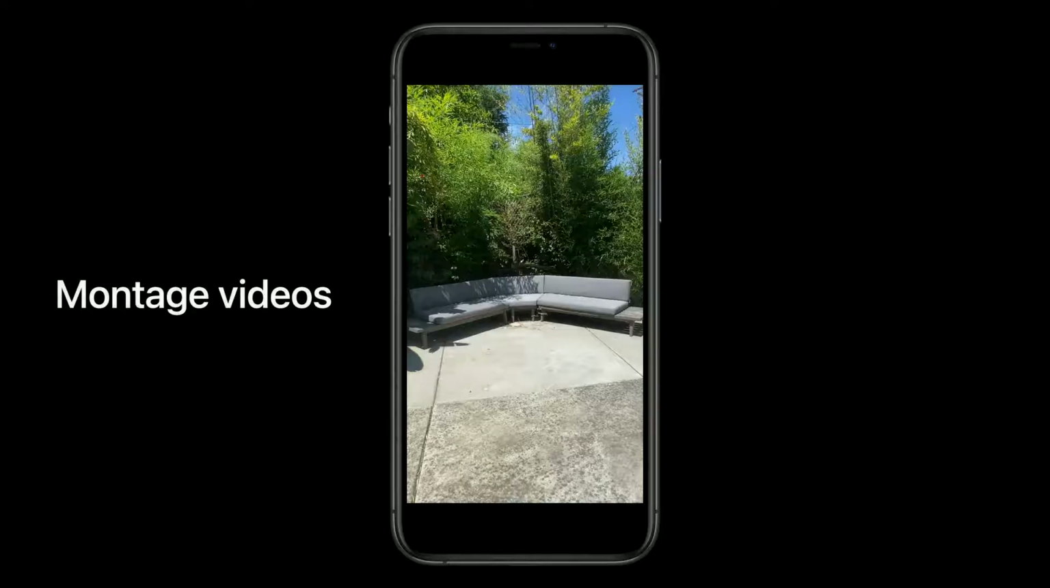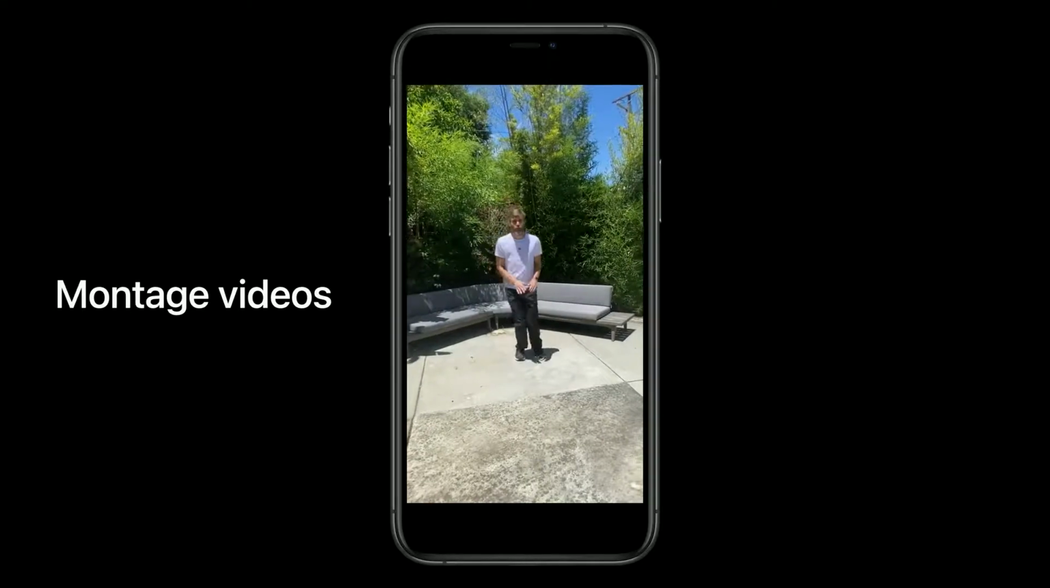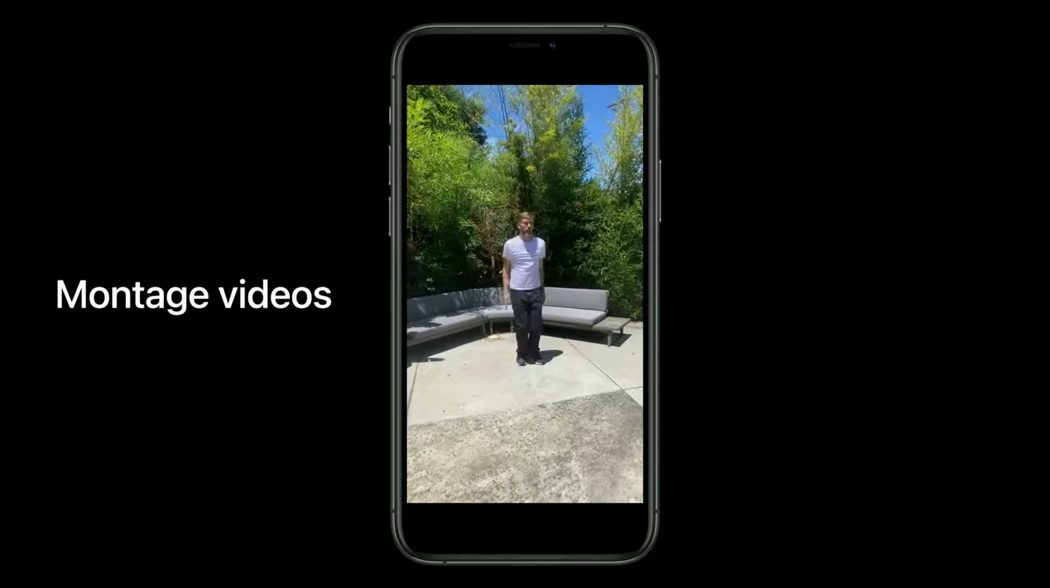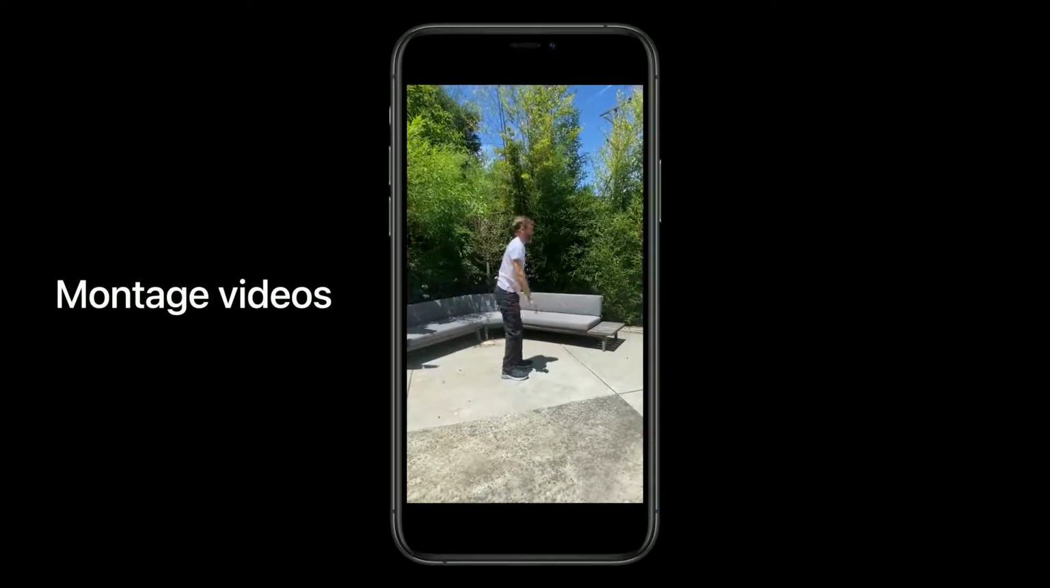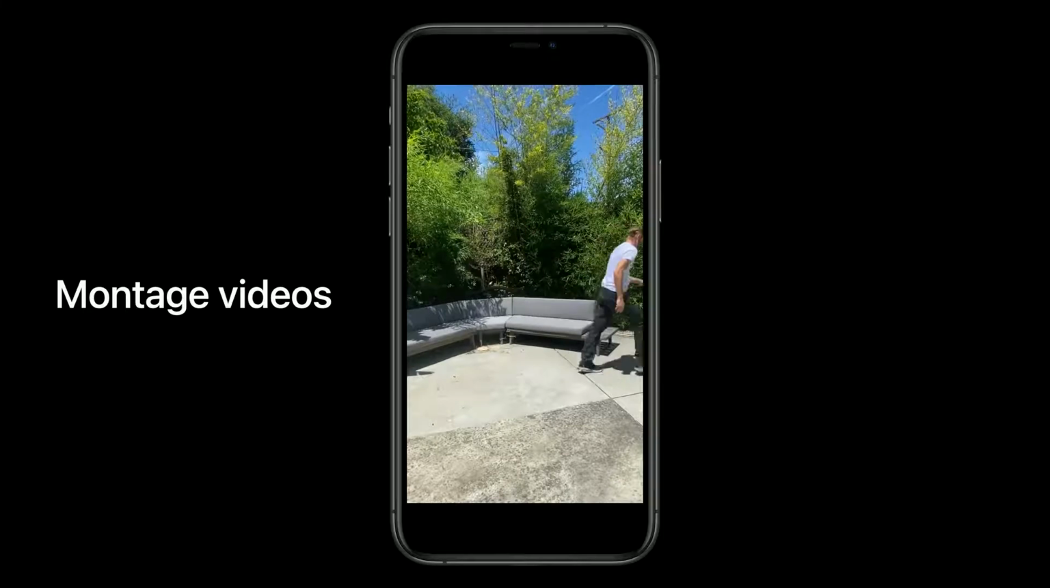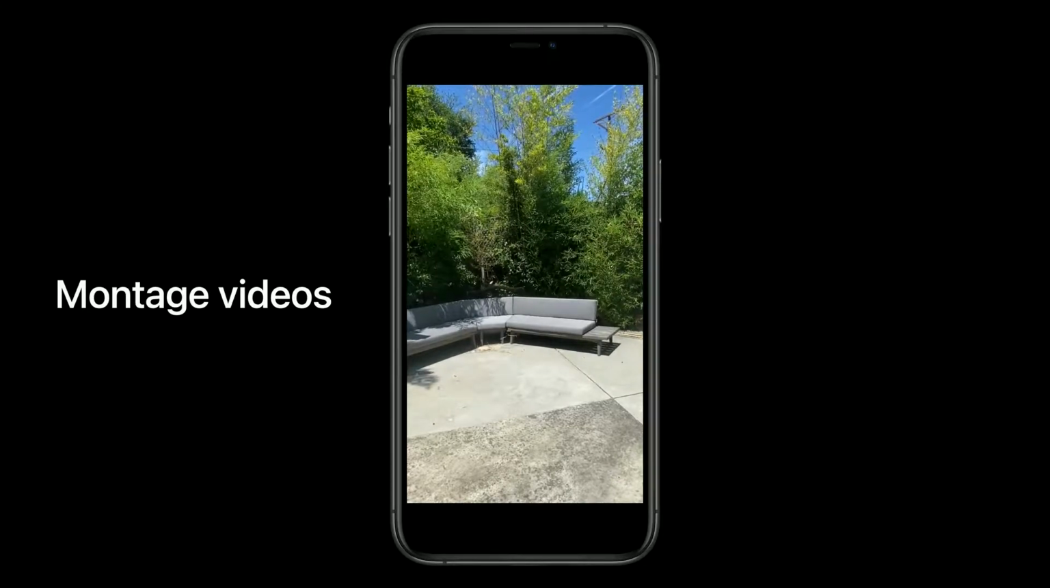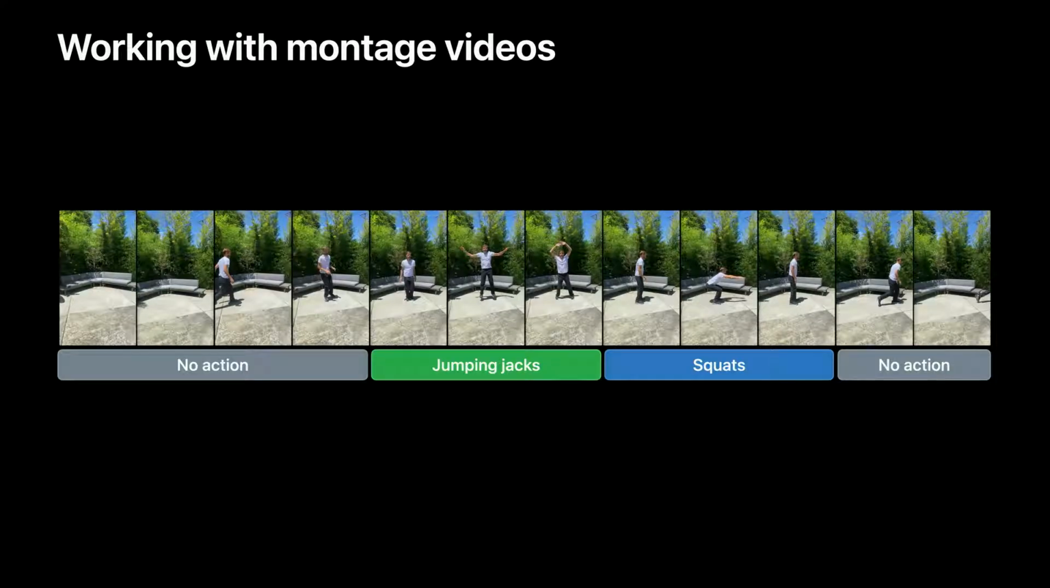But I want to take a moment to consider what to do if we have a different sort of data. Perhaps someone else prepared the video for us, or we downloaded it from the internet. In that case, we have a montage. With a montage, a single video contains multiple different actions we need, as well as titles, establishing shots, and maybe people just resting. Looking at this video in sequence, we see periods of no action mixed with specific actions that we want to train for.